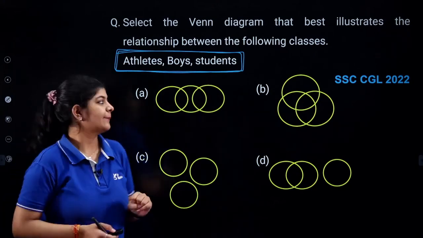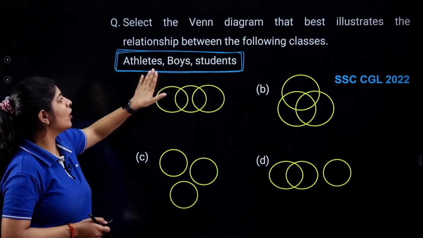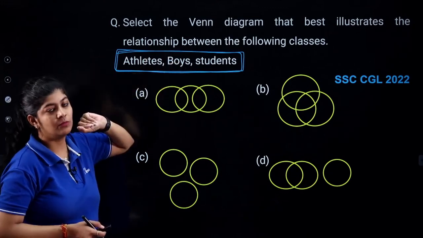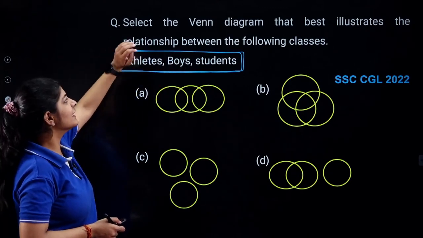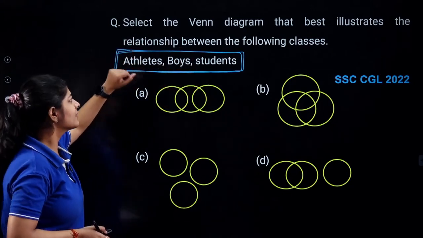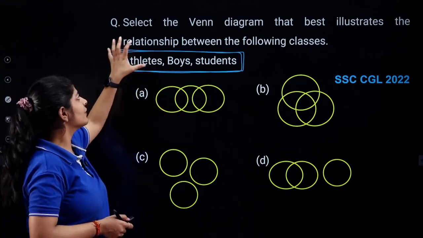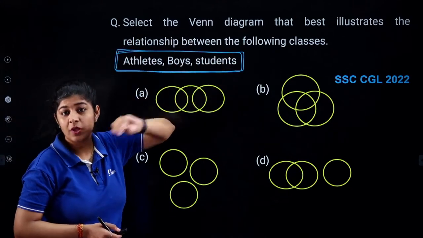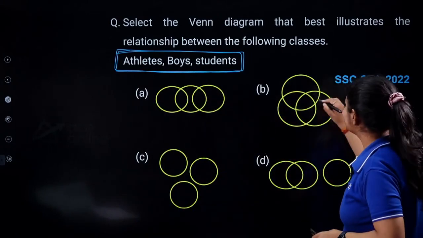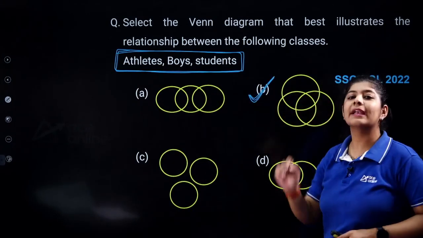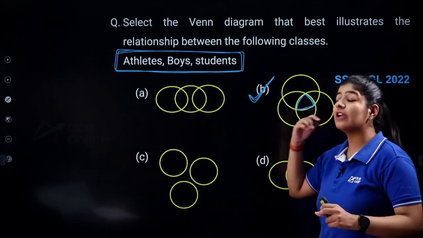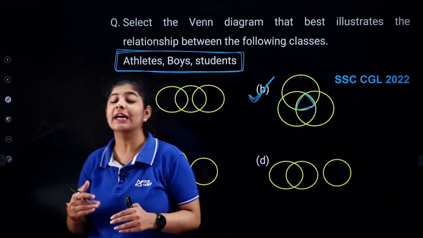Okay, let's see. Is it compulsory that every boy is a student? No. Or is it compulsory that every boy is an athlete? No. Is it compulsory that every athlete is a boy? No. There are chances that maybe few of the athletes are girls. Is it compulsory that all the athletes are students only? No. So we are having few students who are neither boys nor athletes. So here this is the most appropriate diagram that we are having, where we are having a common part as well, where we are having few students who are boys and they are athletes as well.